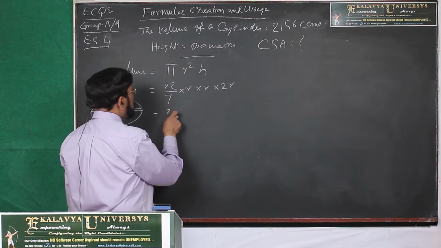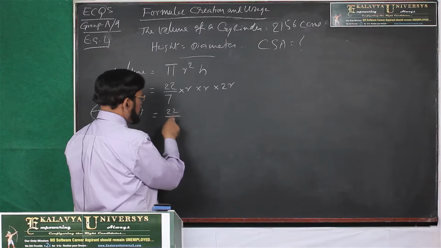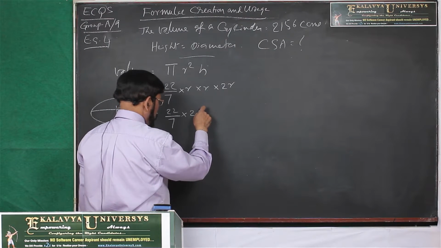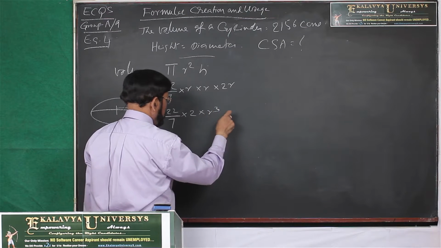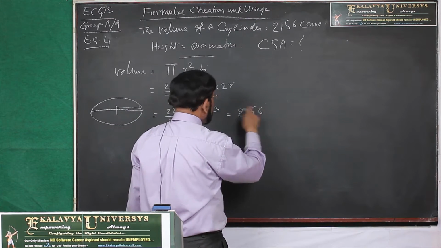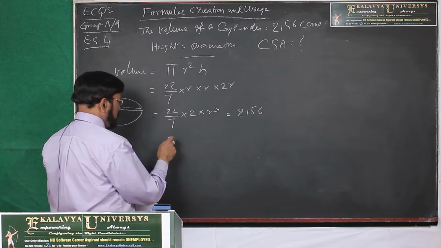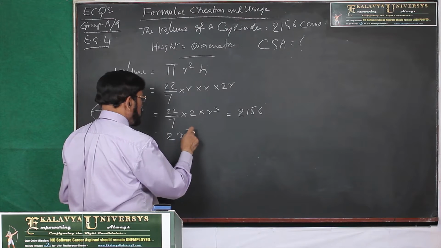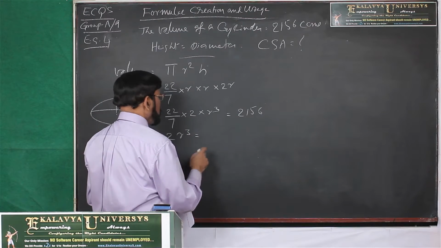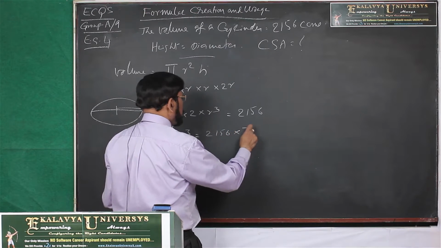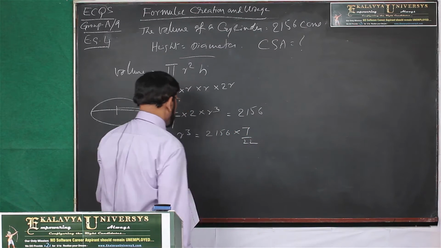Then 22 by 7 into 2 into r cube is equal to 2156. So, 2 r cube is equal to 2156 into 7 by 22.